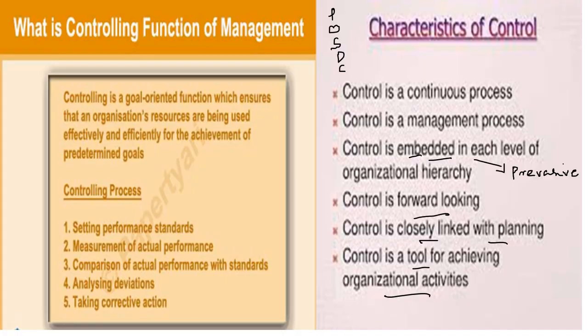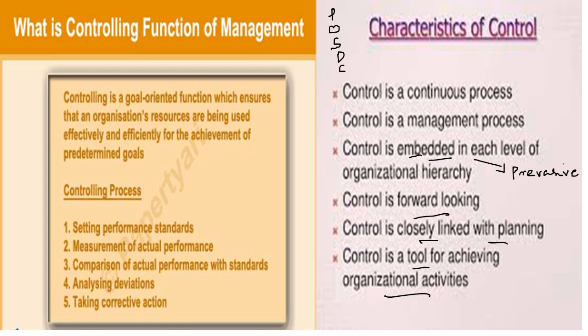So one of the important points coming under block number 3 is the controlling function. In the previous blocks we discussed planning, staffing and directing. Here we are going to discuss the controlling function. I already told that planning and controlling should go hand in hand. These two functions are very important as far as an organization is concerned, right?